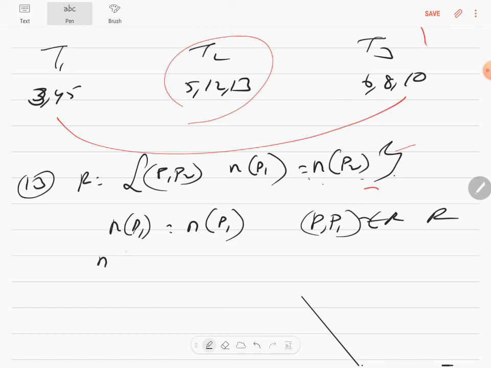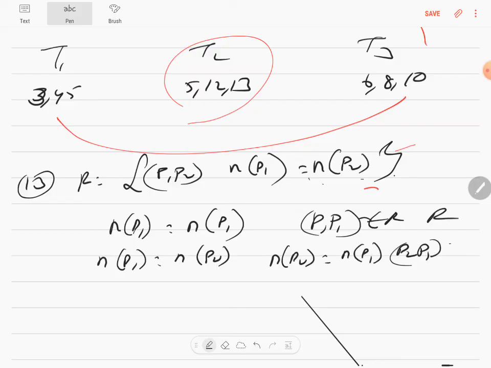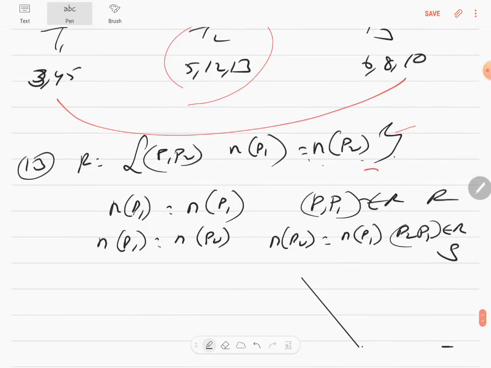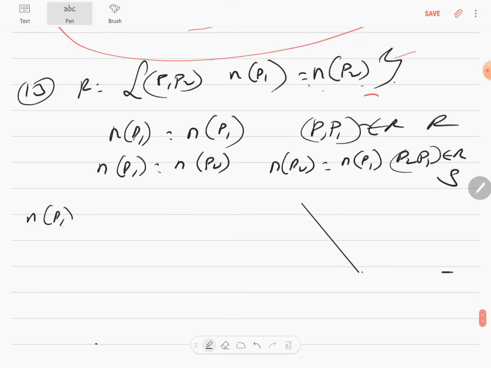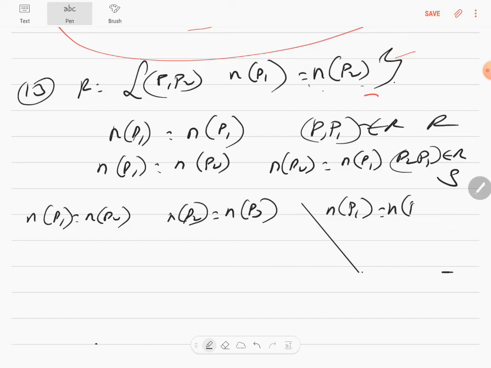Similarly, number of sides in P1 is equal to number of sides in P2. Number of sides in P2 will also be equal to number of sides in P1. So P2 comma P1 is also an element of R, therefore it makes it symmetric. Sorry guys, number of sides in P2 is equal to number of sides in P3. Therefore, number of sides in P1 will be equal to number of sides in P3. Therefore, P1 comma P3 is an element of R, therefore it makes it transitive.